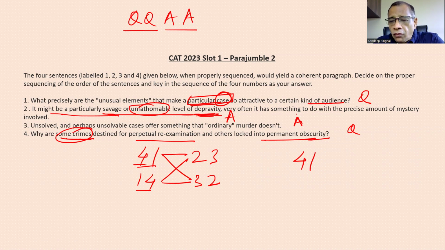और very often जो है वो precise amount of mystery जो है उस वो involved होती है, इसलिए वो अट्रैक्ट हो जाते हैं इन केसेस की तरफ से. And then we come to the third statement. Unsolved and perhaps unsolvable cases offer something that ordinary murder doesn't. And this then follows on and closes the paragraph.